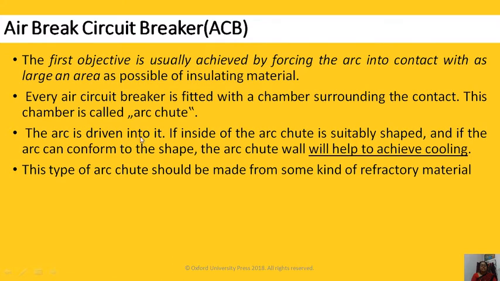The arc is driven into it if inside of the arc chute is suitably shaped, and if the arc can conform to a shape, the arc chute wall will help to achieve cooling. This type of arc chute should be made from some kind of refractory material.